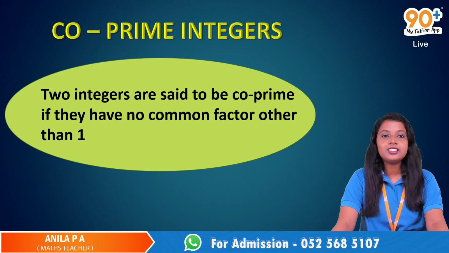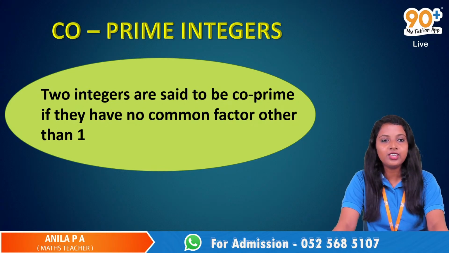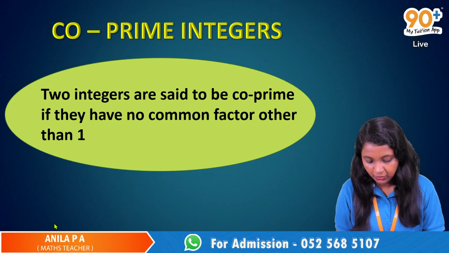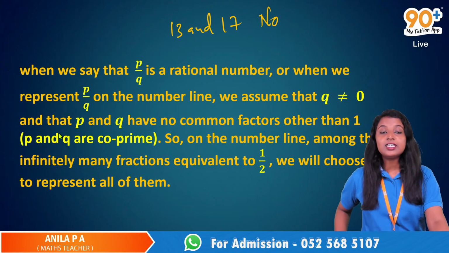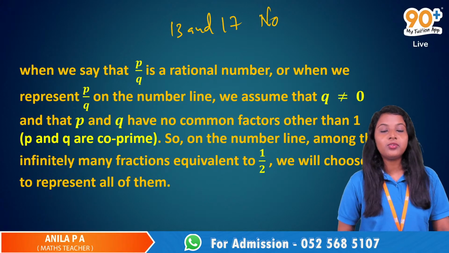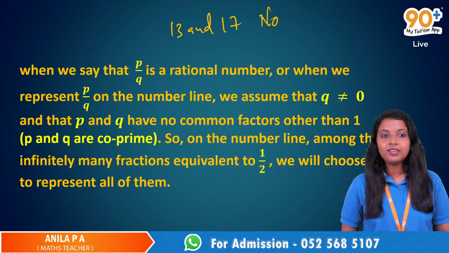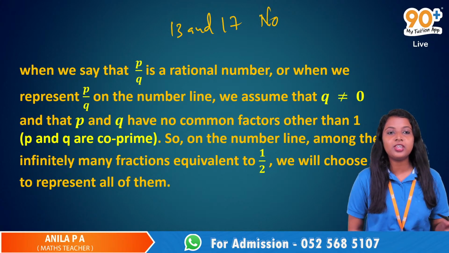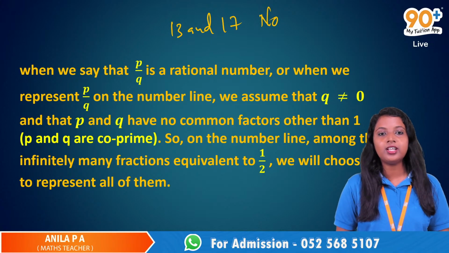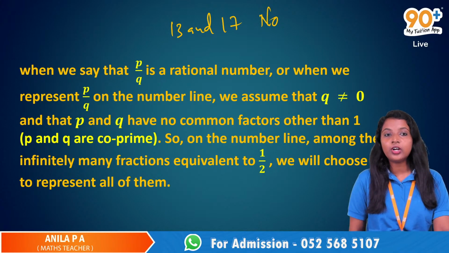Yeah, co-prime integers are two integers having no common factor other than 1. Okay, anyways. When we say that P by Q is a rational number, or when we represent P by Q on a number line, we say that Q not equal to 0 and P and Q have no common factors other than 1, which means P and Q are co-prime.